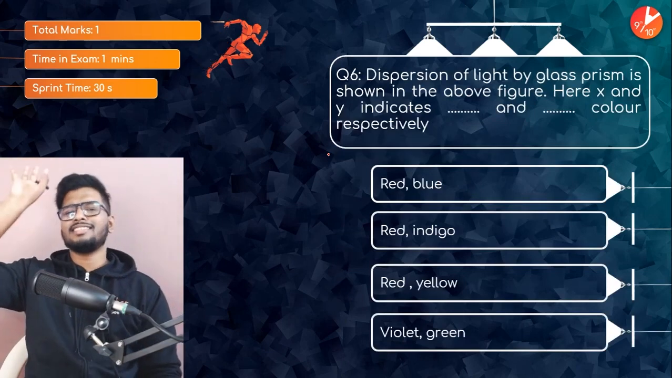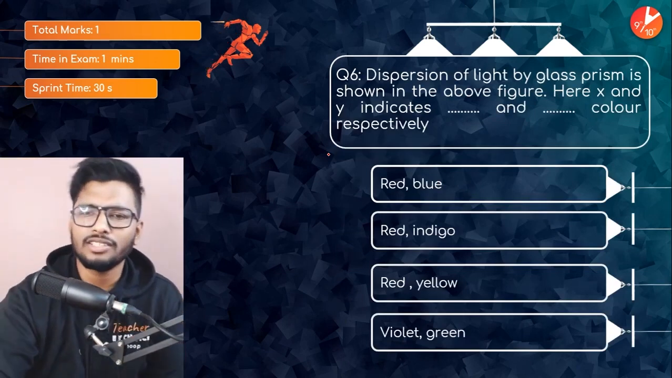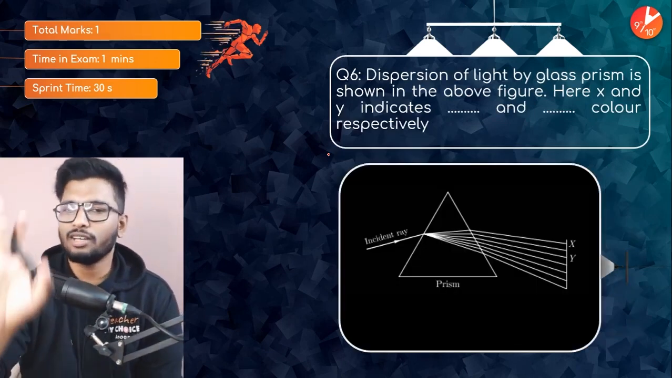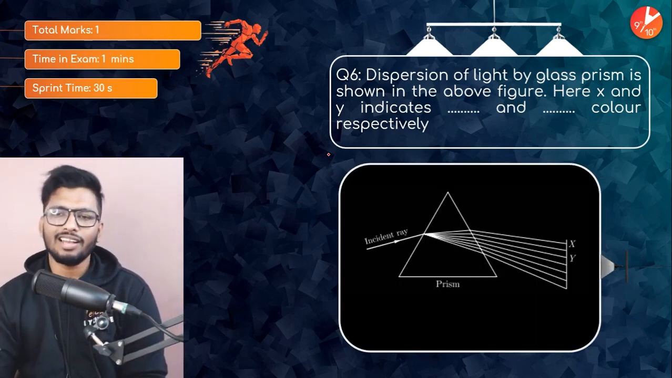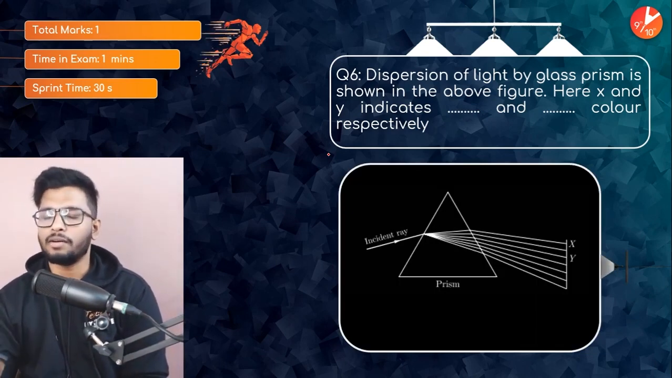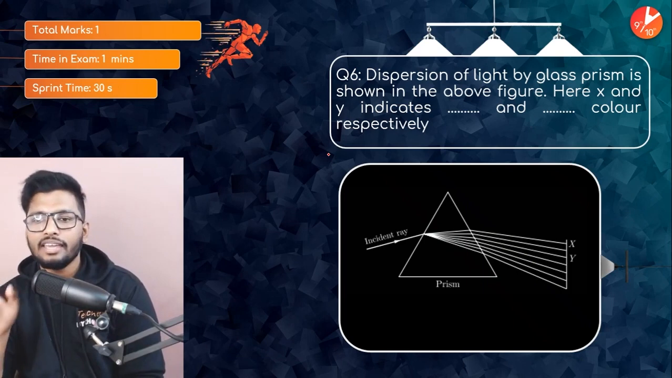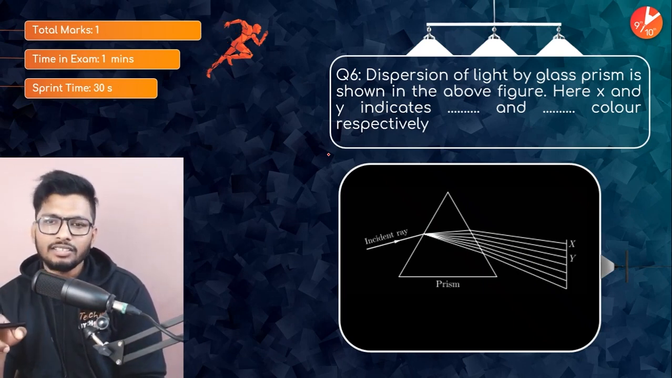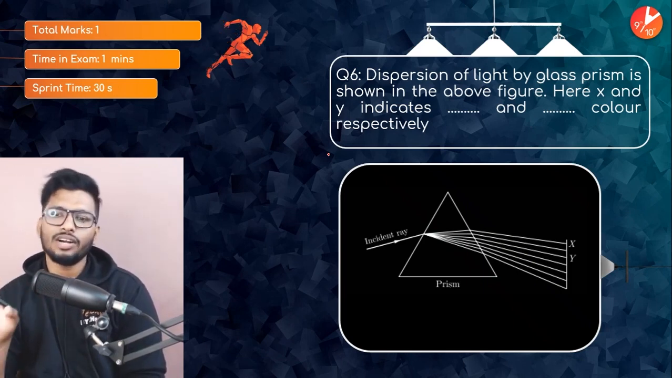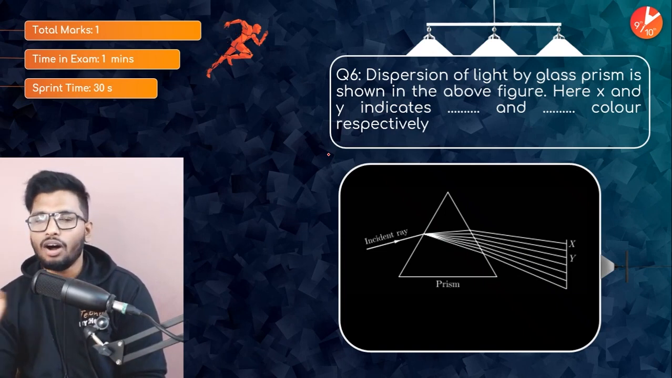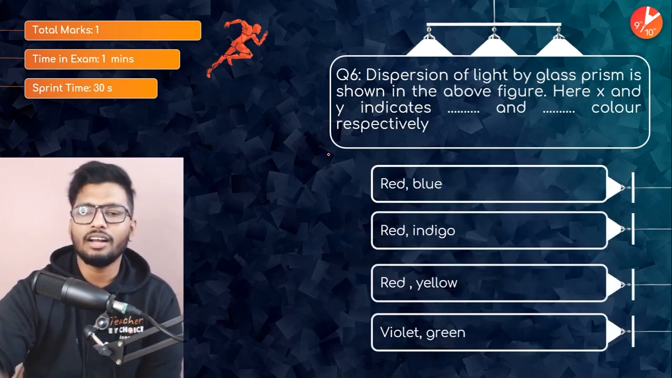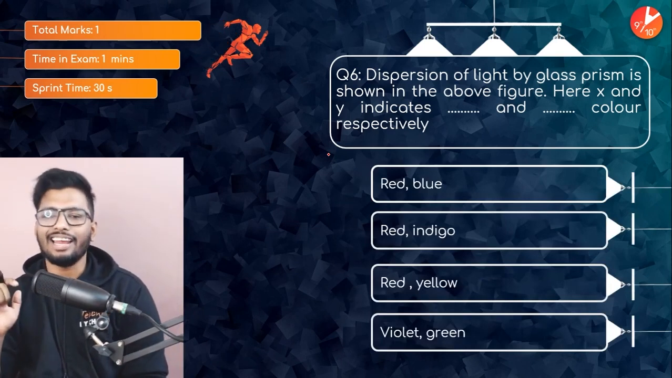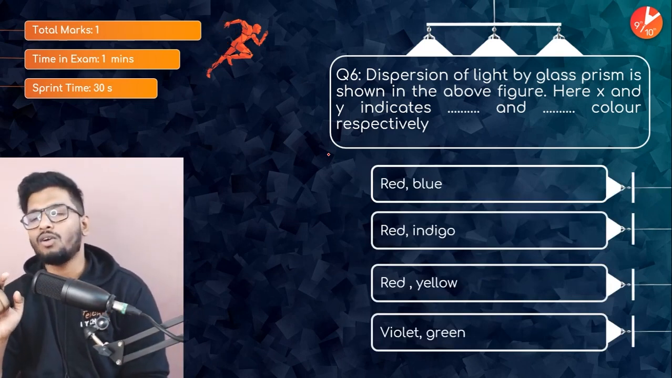All right. This is one awesome question. And okay, this is the picture. First of all, take a look at the picture. Dispersion of light by glass prism is shown in the above figure. Very clear. Here, what is X and Y? What are the colors indicated by X and Y is the question. Options are red and blue, red and indigo, red and yellow, or violet and green.